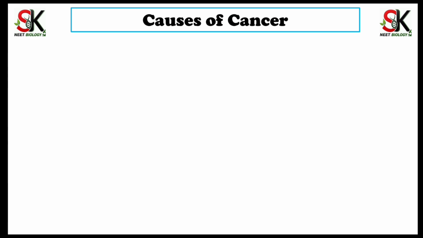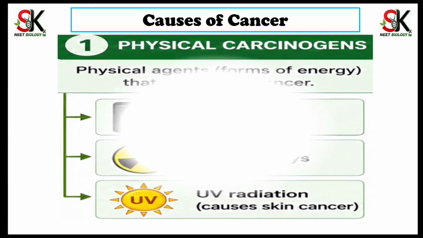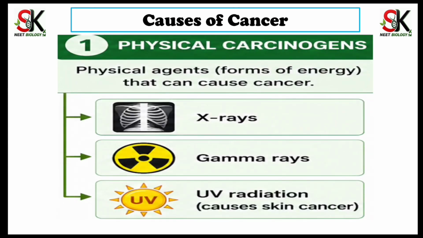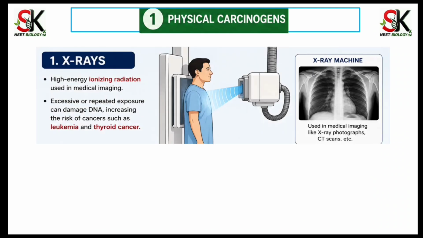Let us start discussing physical carcinogens. First important physical carcinogen is X-rays. These are high energy ionizing radiations used in medical imaging. But excessive or repeated exposure can cause DNA damage, which increases the risk of cancer.